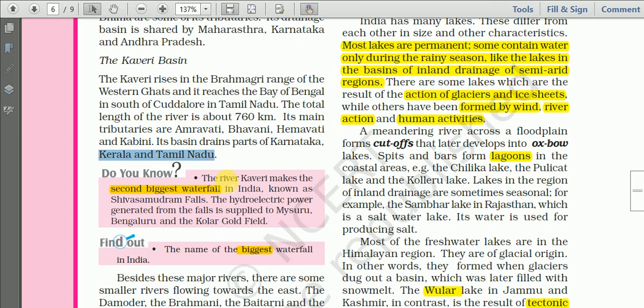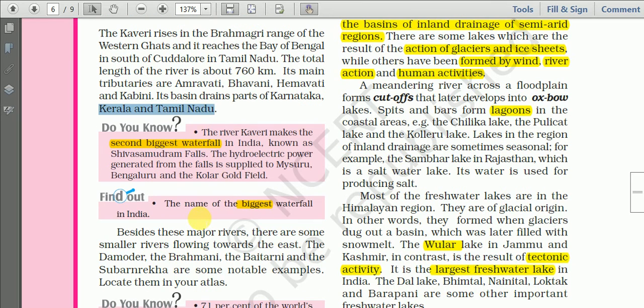Okay, so these are the major east flowing rivers of Peninsular Plateau. And one piece of information about Kaveri River is given here. The river Kaveri makes the second biggest waterfall in India, known as Shiva Samudram Falls, and the hydroelectric power generated from the fall is supplied to Mysuru, Bengaluru and the Kolar gold field. Okay, so this is the information given here.